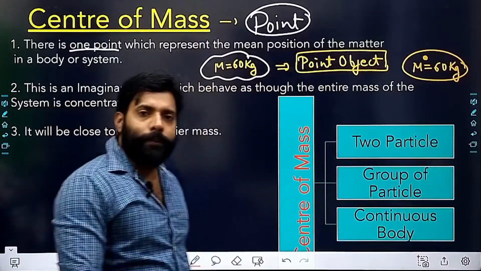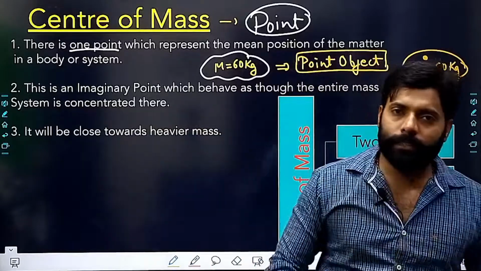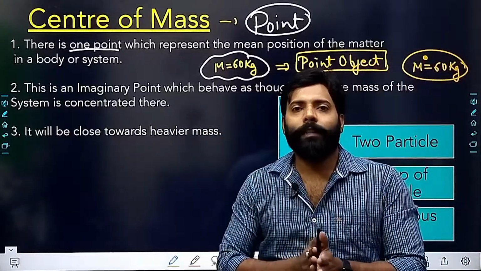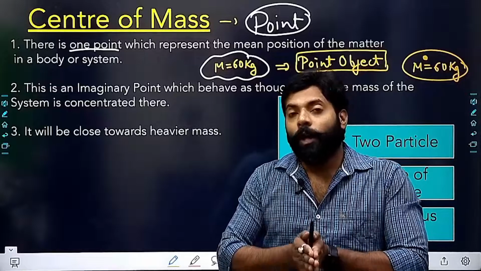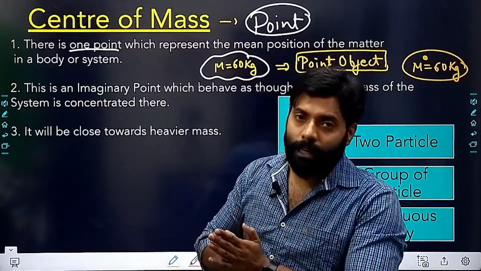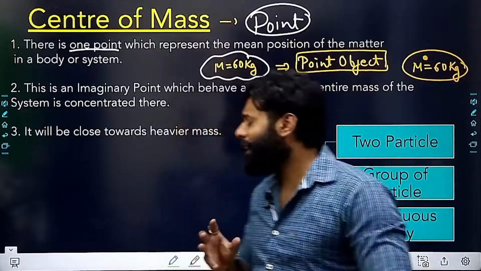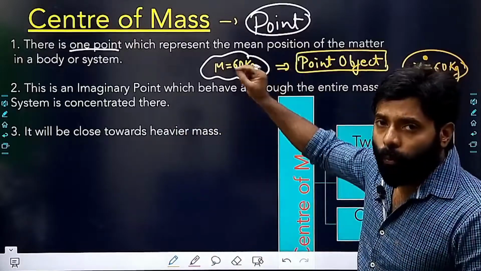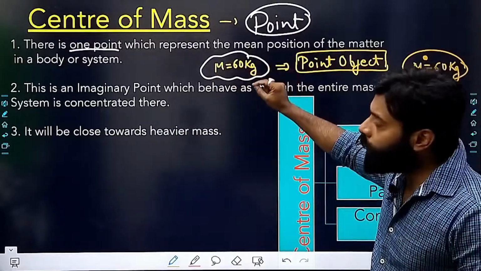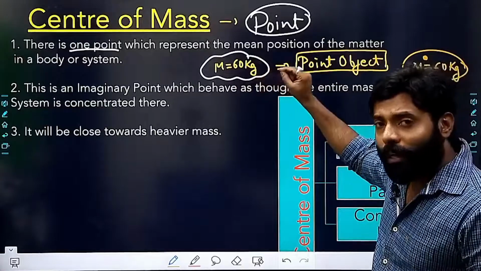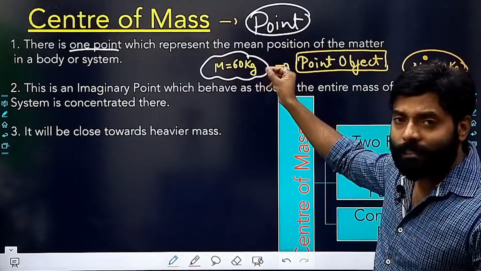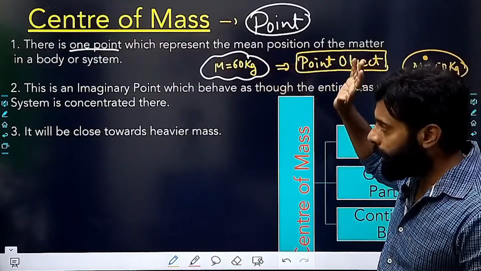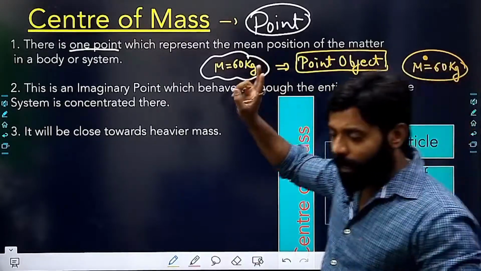So irrespective of whether the mass is spread or concentrated, when we are dealing with the center of mass, we consider only one point where we can assume that this is the total mass of the body. So this first point is very important.